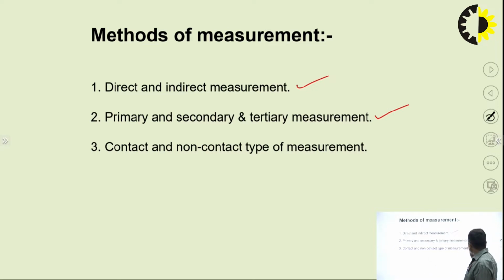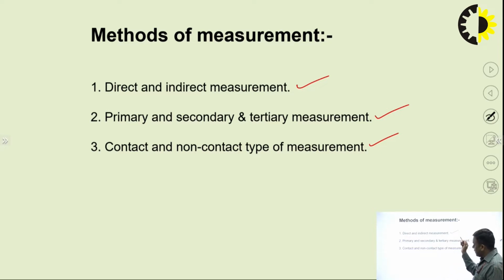Now we are not restricting ourselves only to the measurement of length, mass and time. Now we are increasing our dimensions. Now we are able to measure temperature, pressure, and humidity. So many things which we can measure. In this particular unit we will be talking about many things which we can measure with the help of different types of devices. So in all these categories, direct, indirect, primary, secondary, contact, non-contact, we can measure many things.